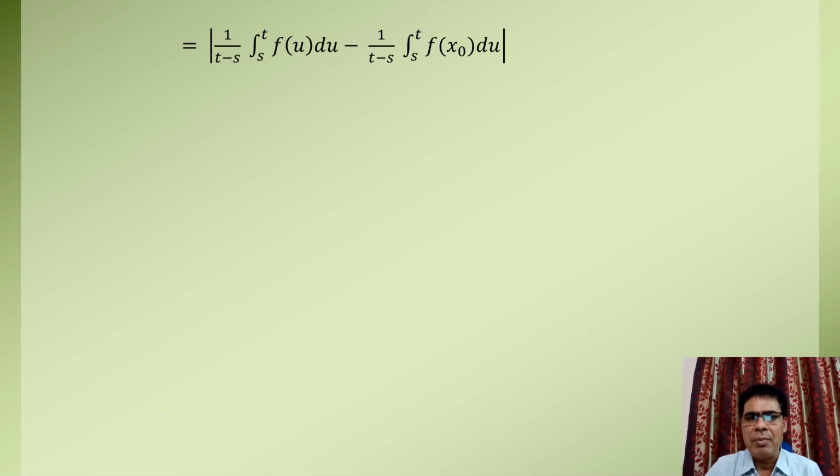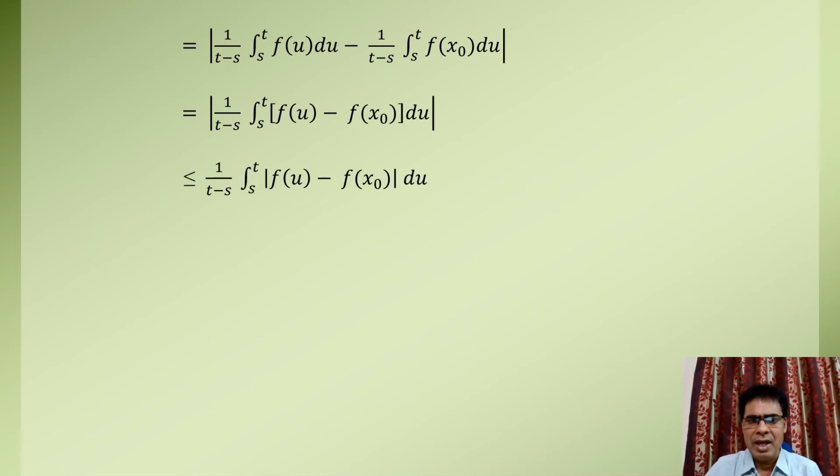On simplifying, it is equal to mod of 1 upon (t minus s) times integral of f(u) minus f(x0) over the limit s to t, which is obviously less than or equal to 1 upon (t minus s) times integral of mod of f(u) minus f(x0) over the limit s to t.